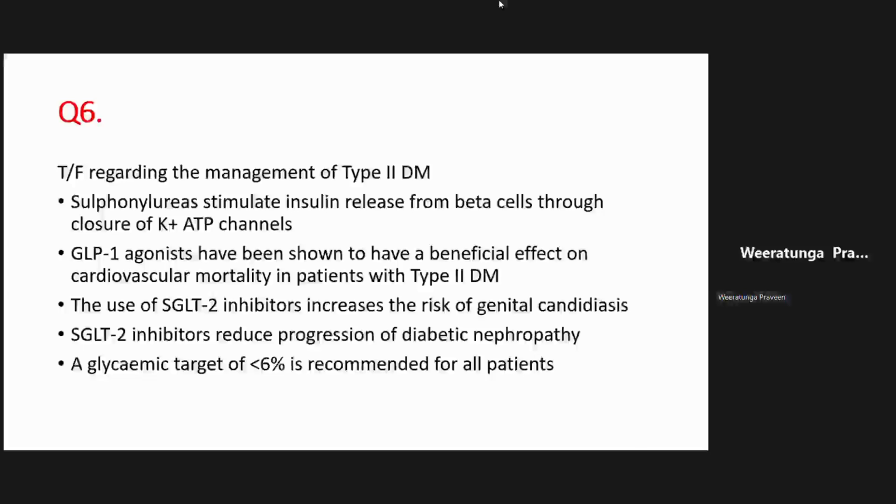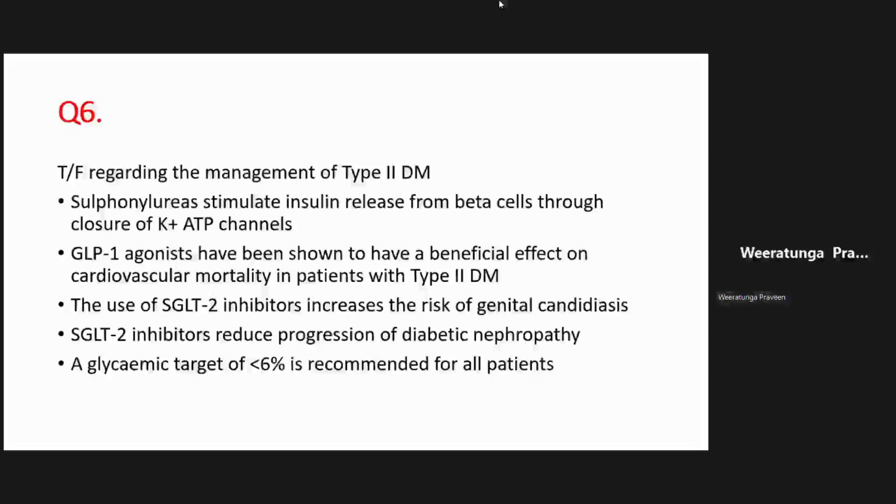Right. But in the West and people with lots of resources, people are now prescribing these drugs a little bit more, but they have not gone over metformin. So metformin is still by far the first line drug, but we also use these other types of newer drugs now. Right. Now, the last MCQ statement is about glycemic targets, right?